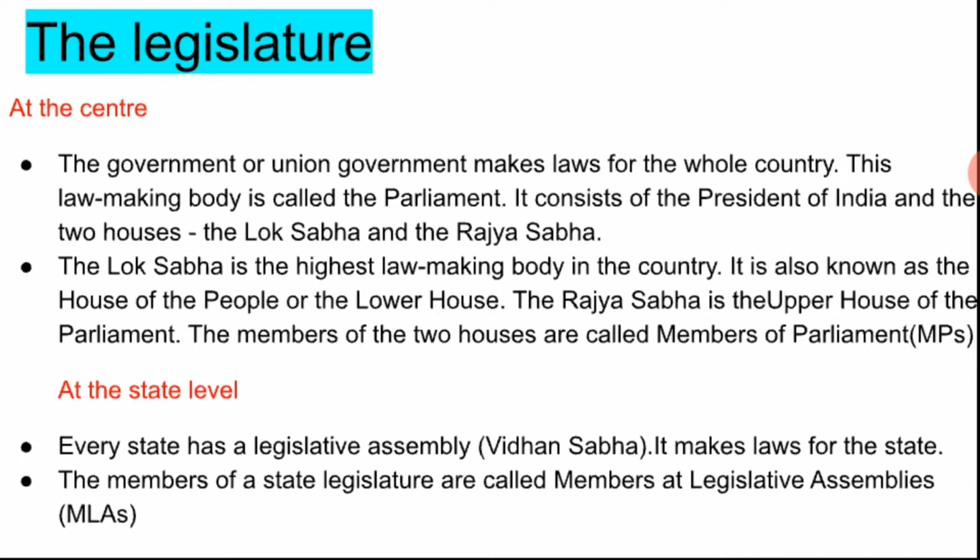What is the work of legislative assembly? Makes law. Okay. And the members of legislative assemblies are elected by the people of the state. Who is electing the members of legislative assembly? They are elected by the people of the state, the people who are living in that state. The members of state legislatures are called members of legislative assemblies, in short MLAs. M stands for members, L stands for legislative, A stands for assembly.